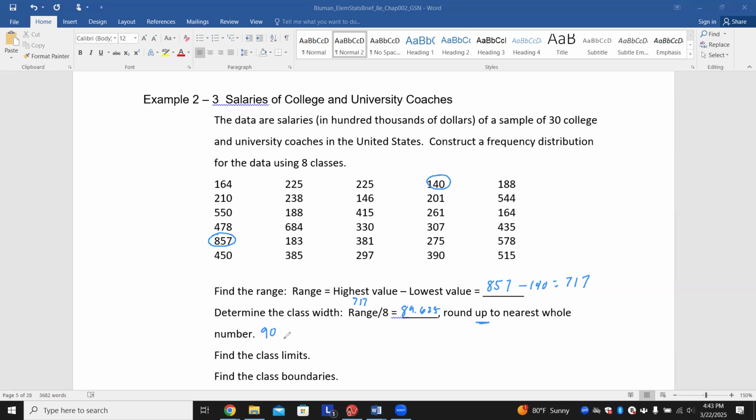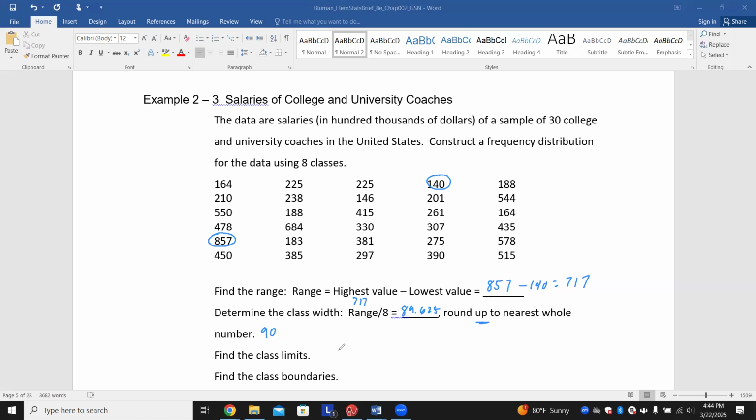All right, this is what we're about to do. We're going to find the class limits, the class boundaries, the midpoint of each class, and the frequency for each class. We're going to compute the cumulative frequencies, showing the frequency of values less than or equal to the upper class boundaries of a specific class.